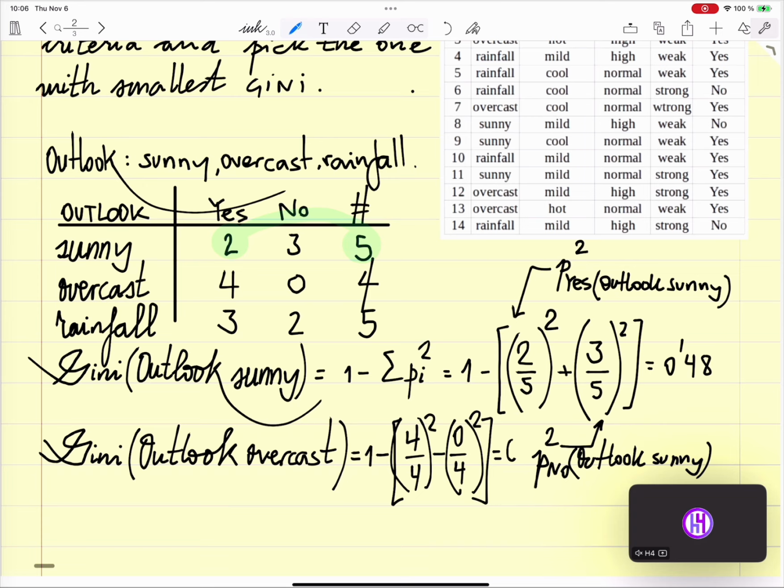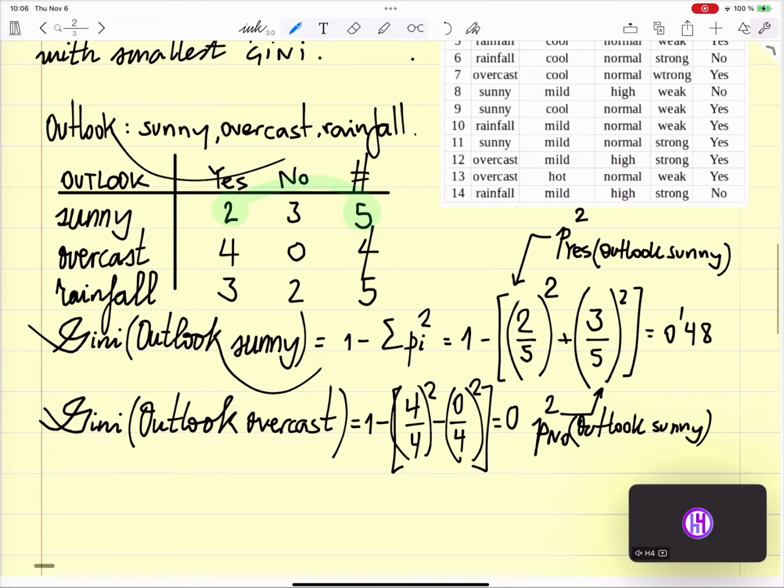So it's 0. Okay. 0 means that the information is pure. It's always only one output. Which is very good because then we have found something that helps us make a decision.